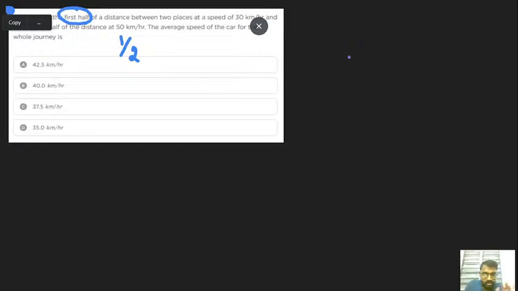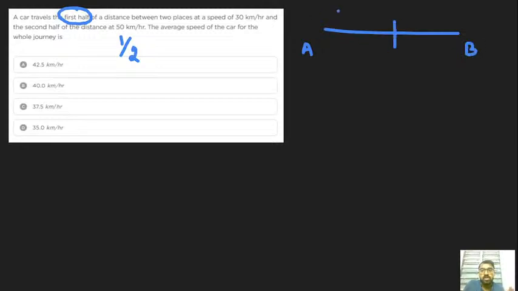See, here they have given the first half of the distance between two places, A as well as B. The car took only 30 kilometer per hour in the first half and 50 kilometer per hour in the second half. Got it? They have asked the average speed of the car for the whole journey. How can we find?